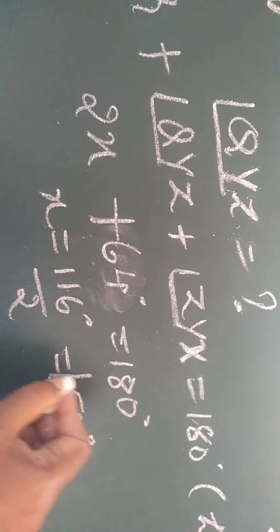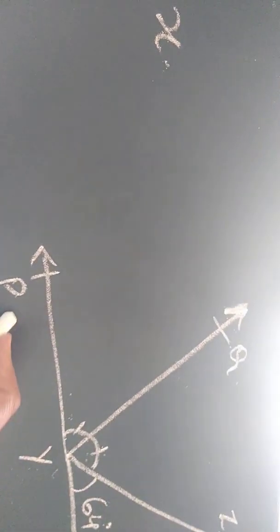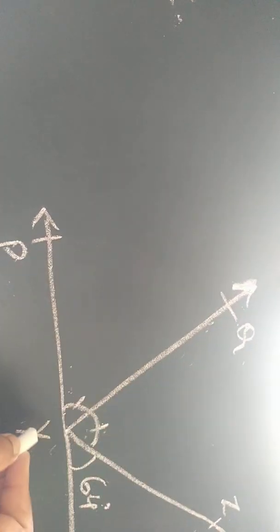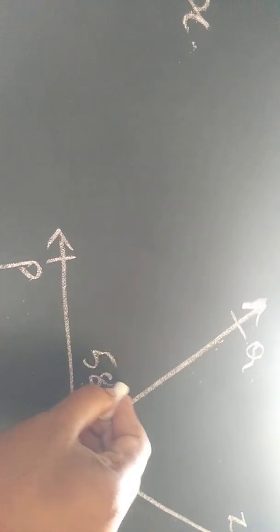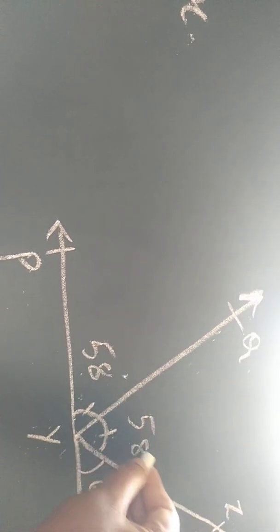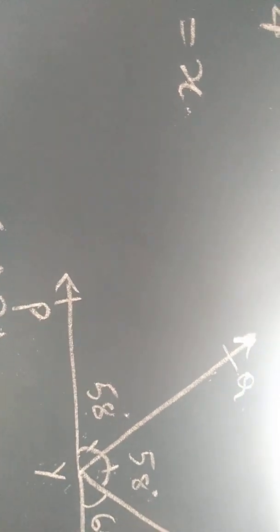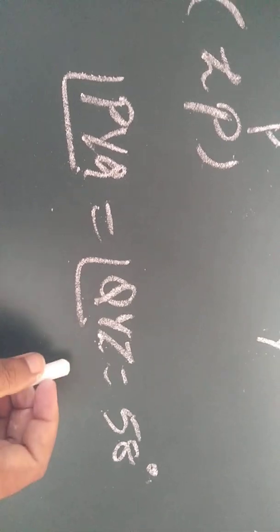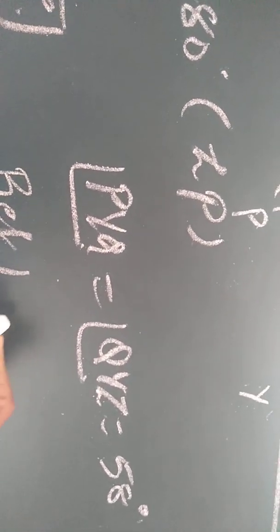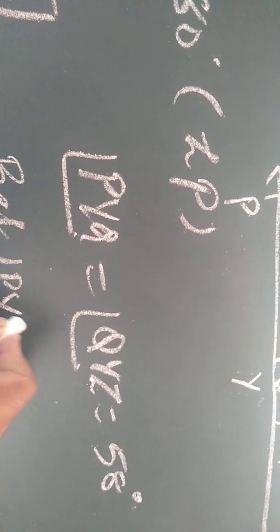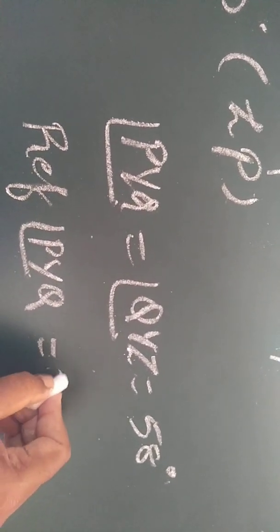Now I got the x value. x is nothing but angles PYQ and QYZ. So I can write here 58 degree and 58 degree, but they have asked the reflex of PYQ. So after writing this, I need to write reflex of angle PYQ, which is nothing but we have to subtract 58 degree from 360 degree.